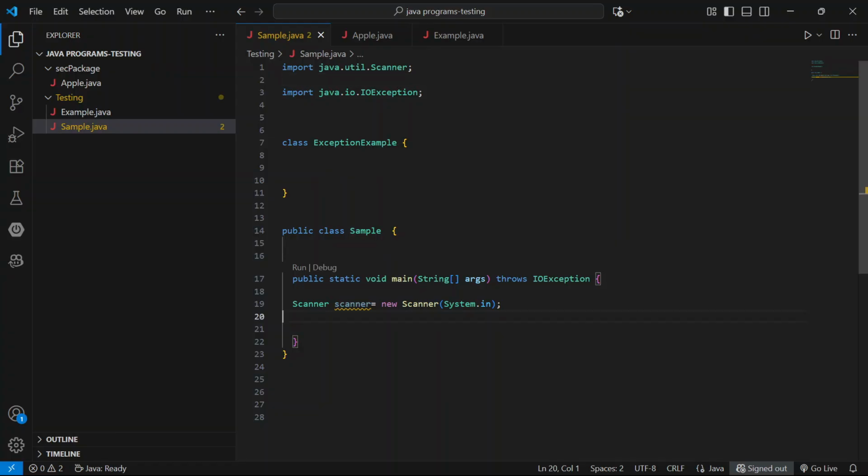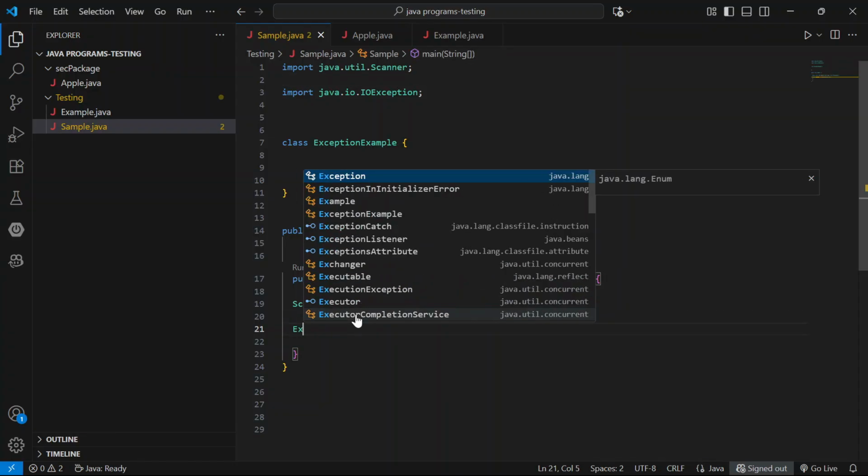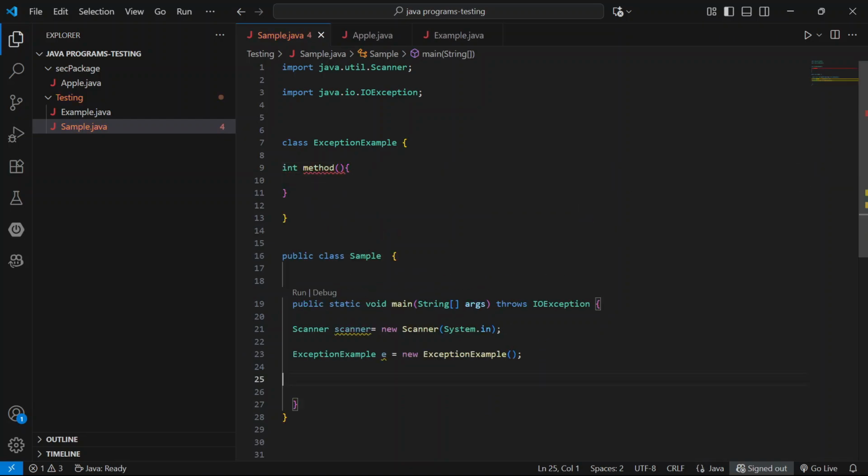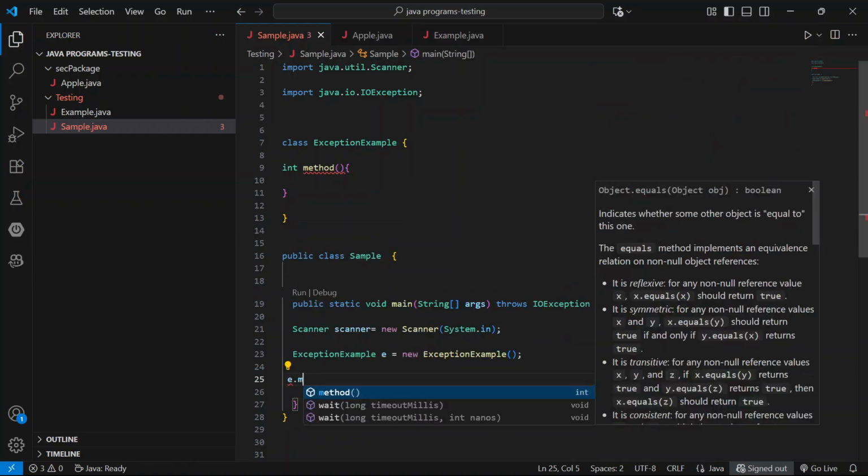Exception handling: create object, create method, e.method.